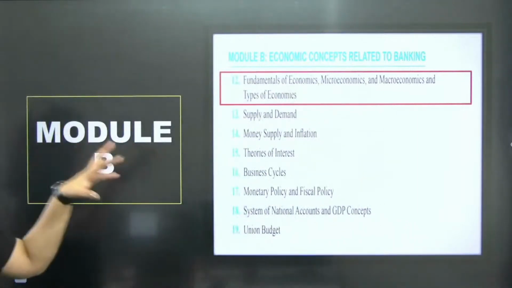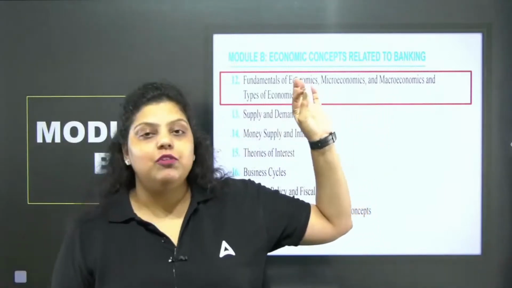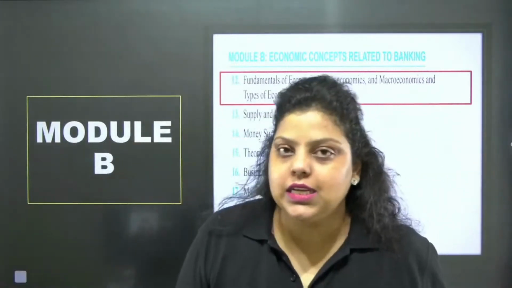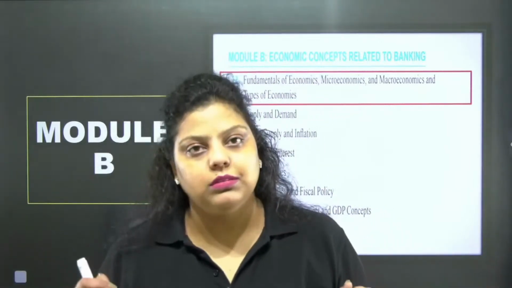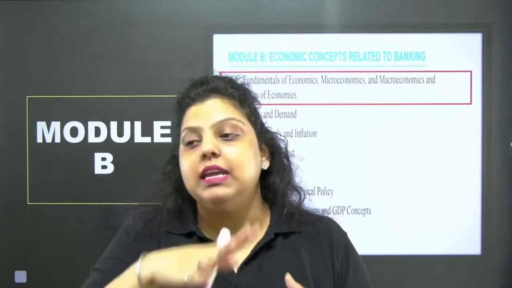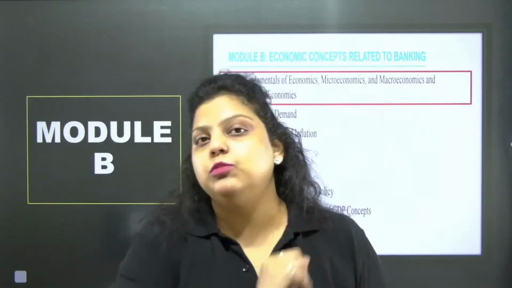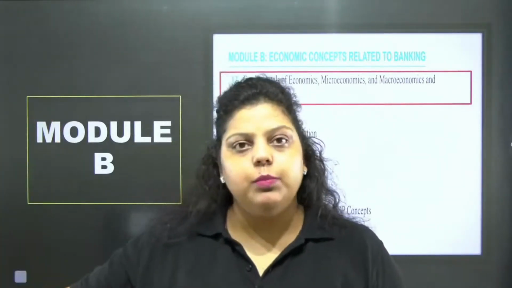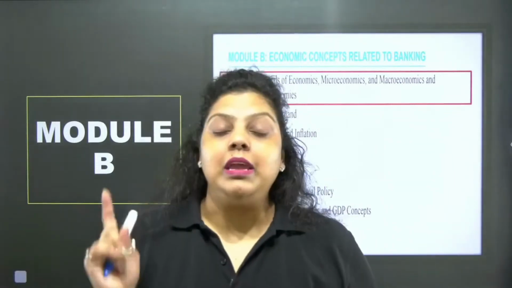Apart from that, economics has been divided into two branches, micro and macro. Ragnar Frisch in 1933 divided economics into two branches, microeconomics and macroeconomics. Now microeconomics is a type of study in which you are studying the individual. When you study at the individual level, that is known as microeconomics. You are studying an individual person, an individual entity, an individual business.